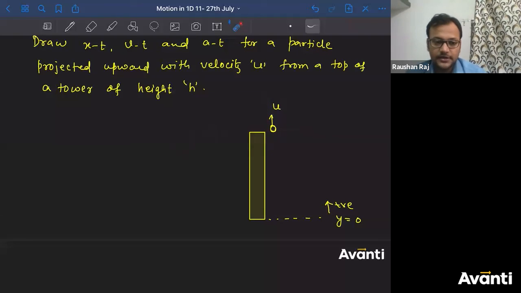Guys, will you do this? I need you to solve this without fail. Tomorrow when you're coming, I can randomly choose any one of you and ask you to show your notebook in front of the camera. If you can't show your notebook, I'll note down your name and talk to your parent. Pakka baat hai.